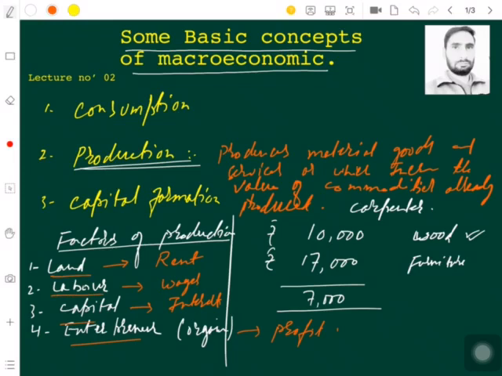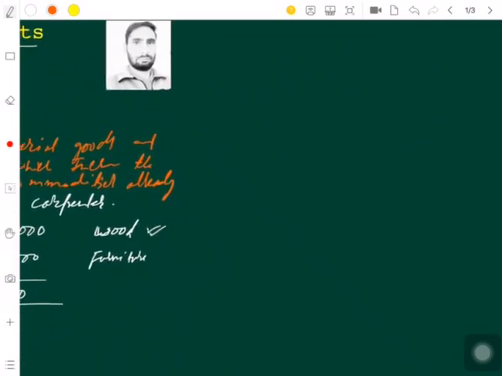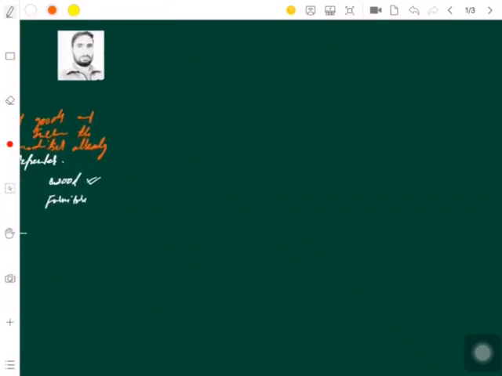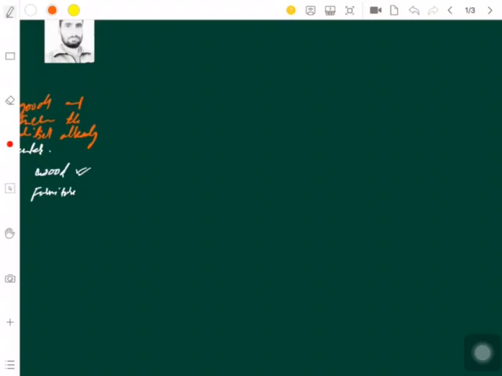The second concept which is important for us will be the concept of consumption. When production takes place, it is for consumption. So now we will talk of this concept, that is consumption. So what is consumption basically? Okay, now we'll take up consumption.